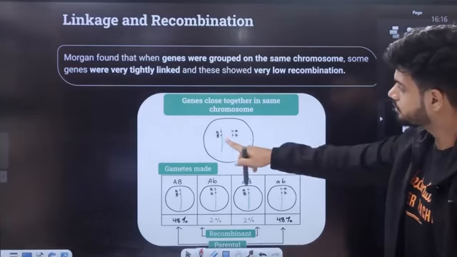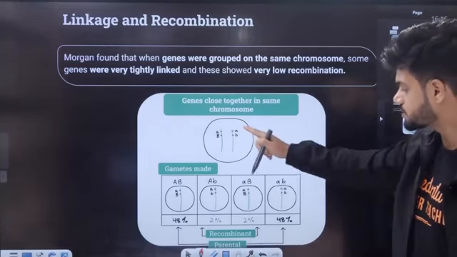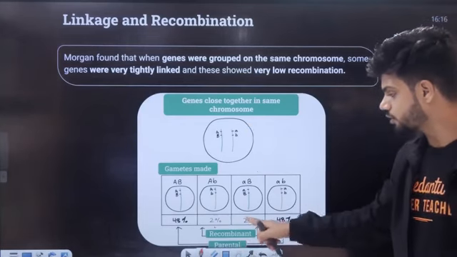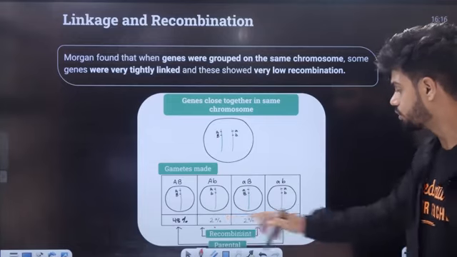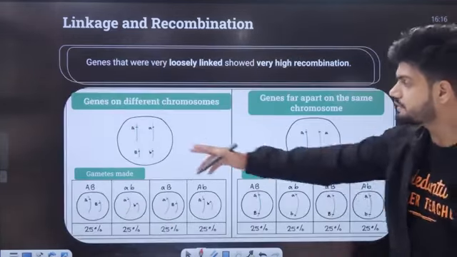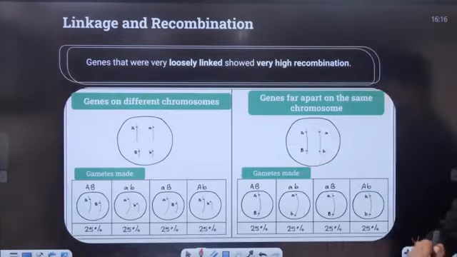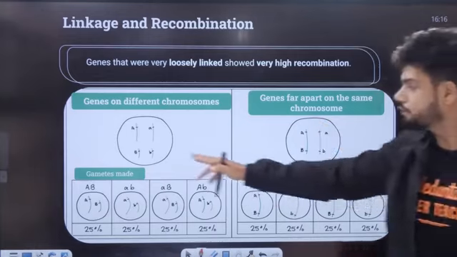Two genes are very close to each other. Recombination is very low. Linkage is high, recombination is low. Two genes are very far from each other, on the same chromosome very far or on different chromosomes.